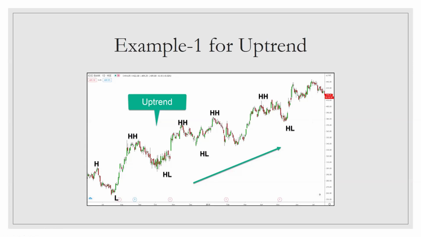We'll look at one example for uptrend. This is an ICICI Bank chart. If you consider this as a first swing low, as compared to this, this is a higher low, isn't it? Similarly, another higher low. And if you consider this as a first swing high, this is another higher high, higher high, higher high. So this is nothing but a series of higher lows and higher highs. This is a perfect example for uptrend.